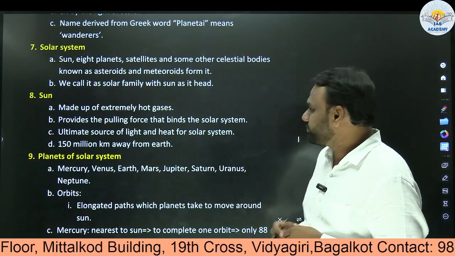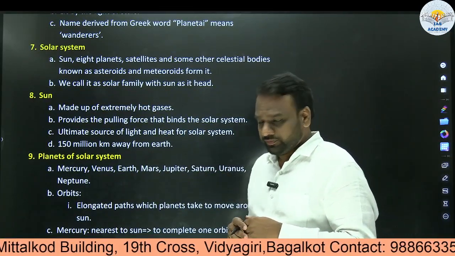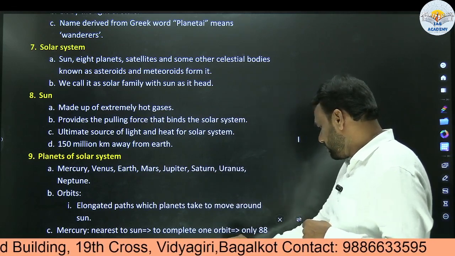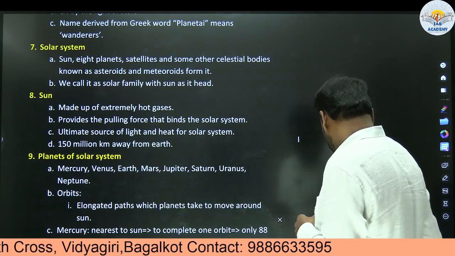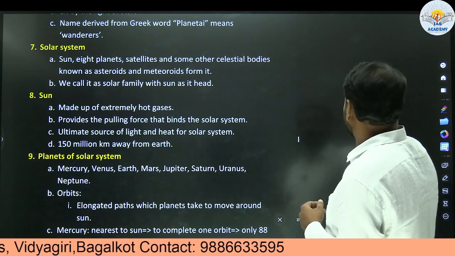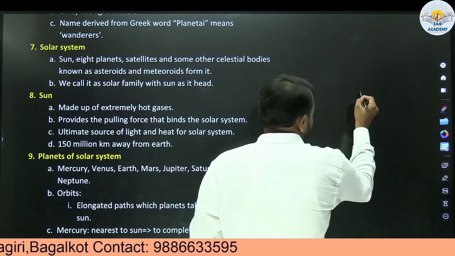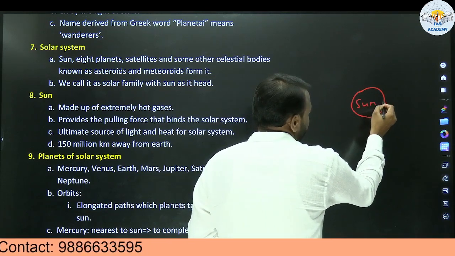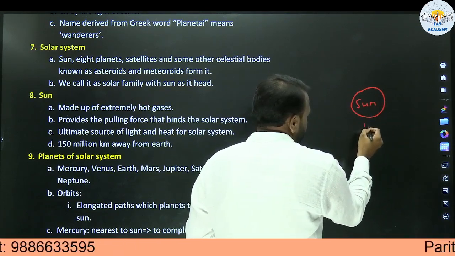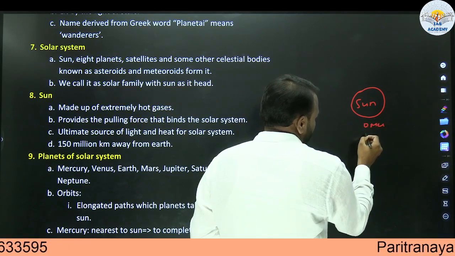Next, solar system. Solar system, we are aware. Here we have sun in the center. And we have planets. The nearest planet here is Mercury.